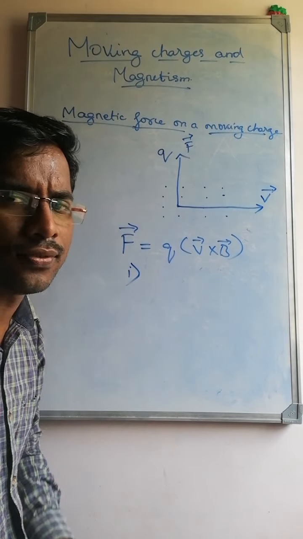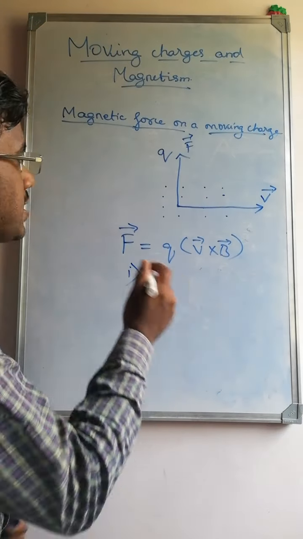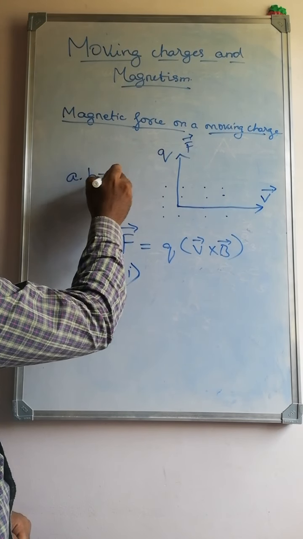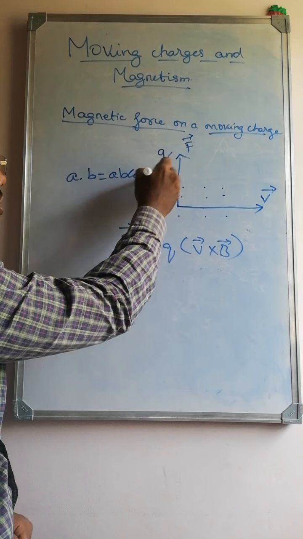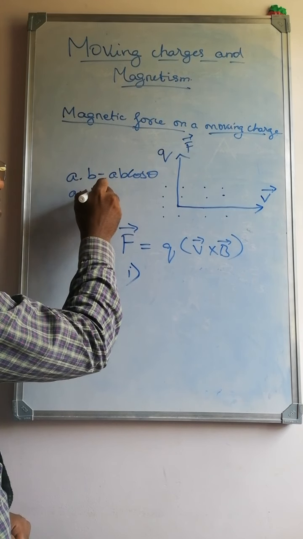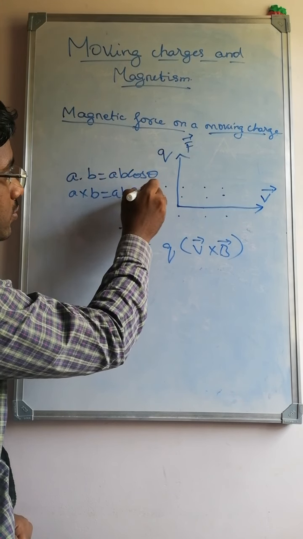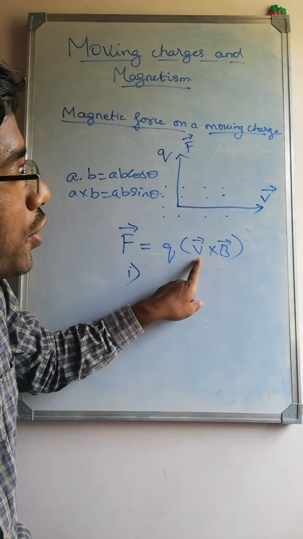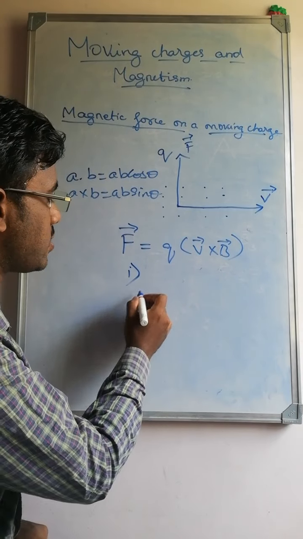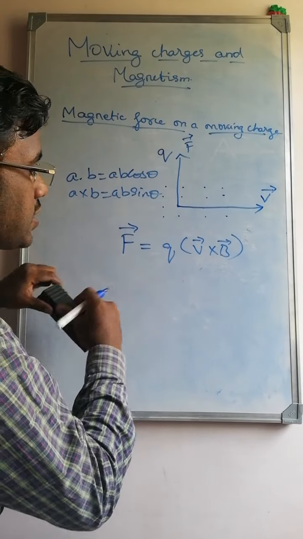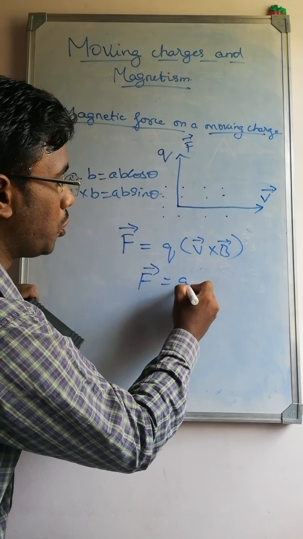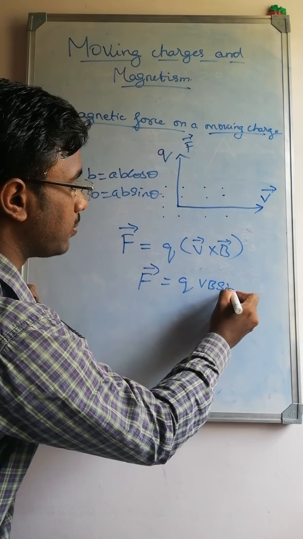Now, under which conditions is the force minimum and maximum? You know from vectors, A dot B is equal to AB cos theta. This is the dot product, and A cross B is equal to AB sin theta. So V cross B can be written as F is equal to Q V B sin theta.